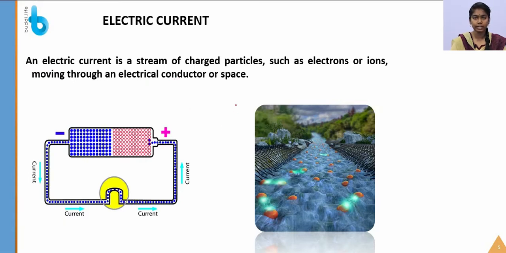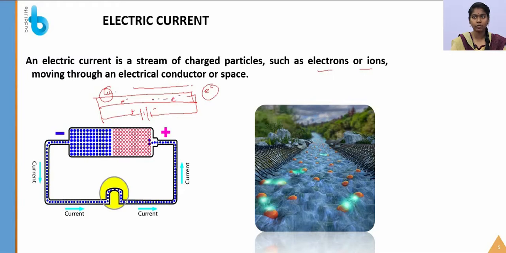Electric current is nothing but a stream of charged particles such as electrons or ions moving through an electrical conductor, say copper. In day-to-day life, we use copper as an electrical conductor in most electrical appliances, right? In copper, the electrons are loosely bound, so it is said to be a conductor. Inside the copper, when a potential is applied through the battery, the electrons will flow throughout the circuit, so that the current flows through the circuit. So what is electric current? It is a stream of charged particles such as electrons or ions moving through an electrical conductor or a space. That is known as current electricity.